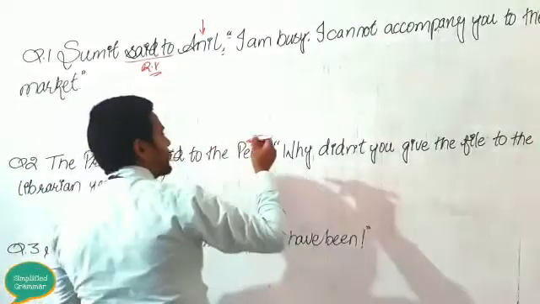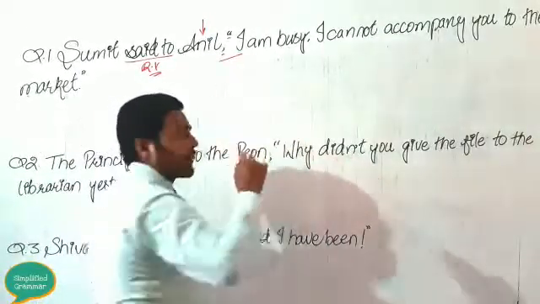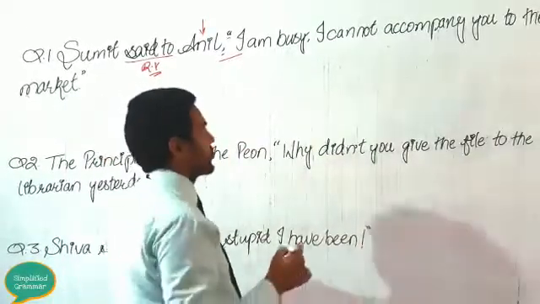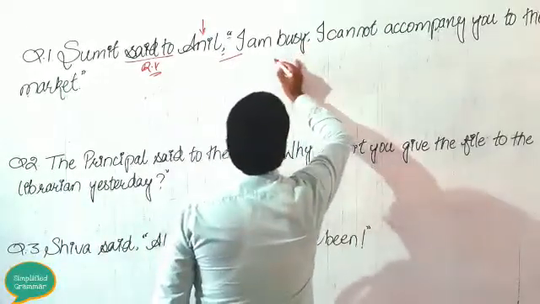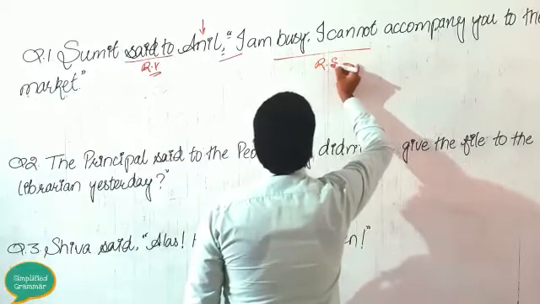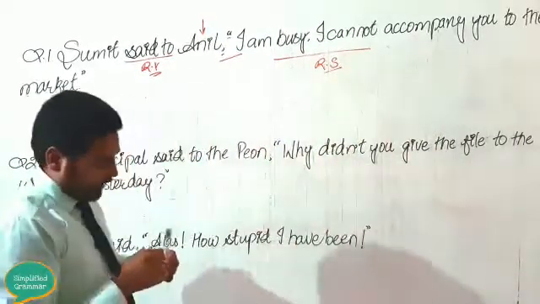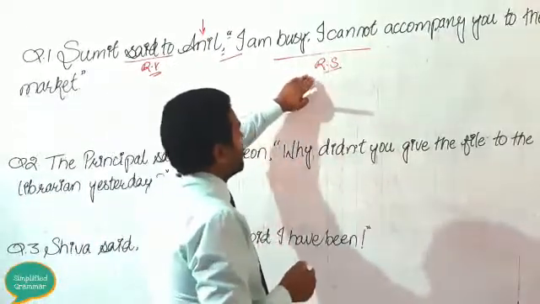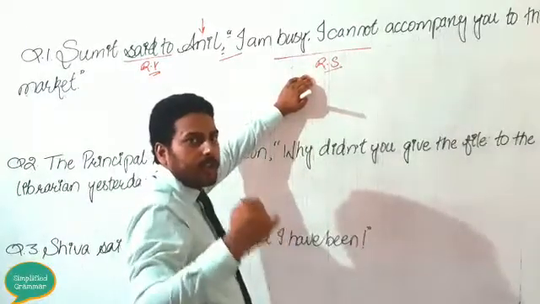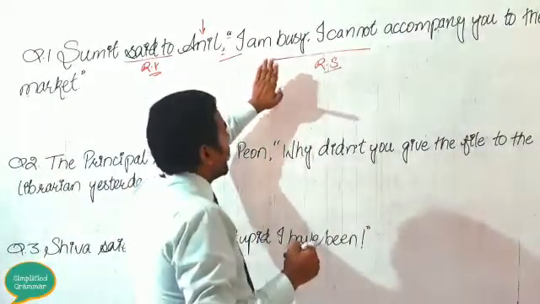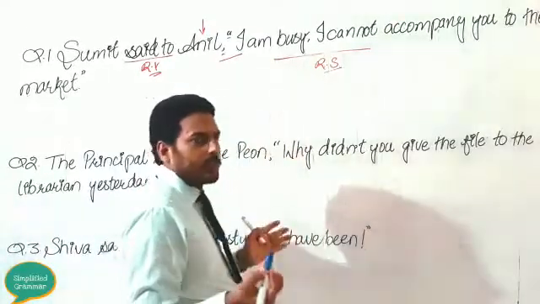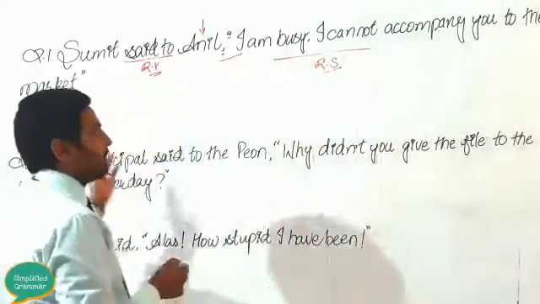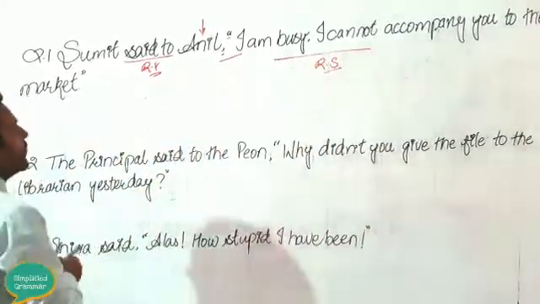Next, you need to remove the double inverted commas. In order to remove the double inverted commas, here you will use the conjunction "that". Next one is your reported speech. Third step is to remember in which tense your reported speech is given, whether it is in the present tense, past tense or future tense. You need to change this reported speech according to the tense-wise conversion. Anyway, let us start solving this.